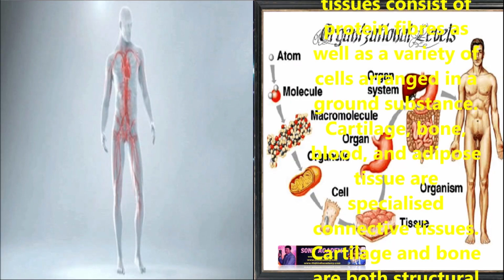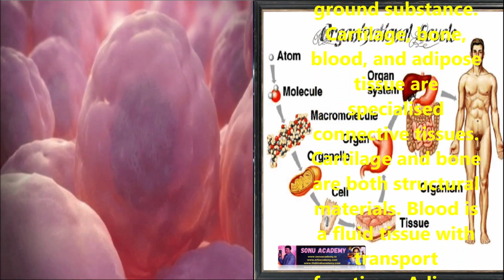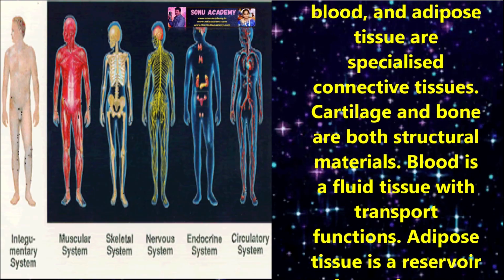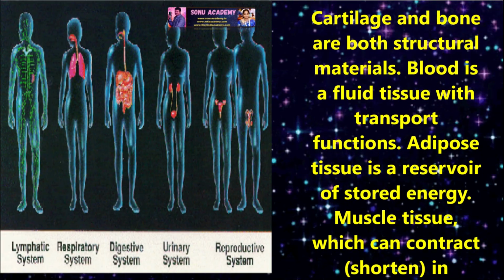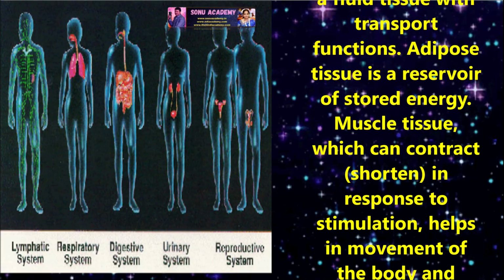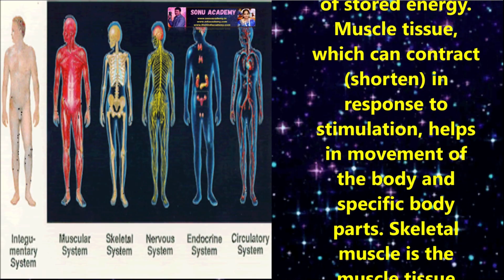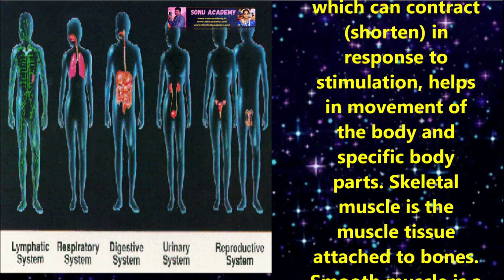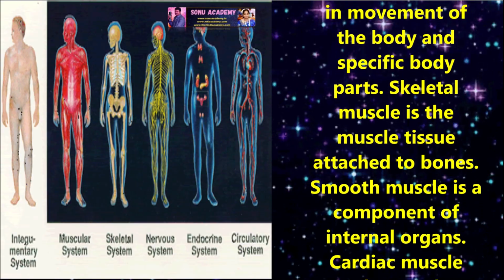Cartilage and bone are both structural materials. Blood is a fluid tissue with transport functions. Adipose tissue is the reservoir of stored energy. Muscle tissue, which can contract in response to stimulation, helps in movement of the body and specific body parts. Skeletal muscle is a muscle tissue attached to bones. Smooth muscle is a component of internal organs. Cardiac muscles make up the contractile walls of the heart.